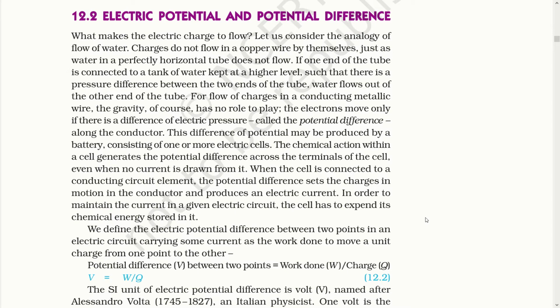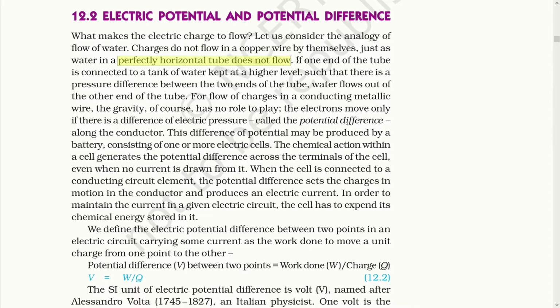Now there needs to be some energy to let the charge flow from one point to another. That energy or that difference is called electric potential or potential difference. What makes the electric charge to flow? Let us consider the analogy of flow of water. Charges do not flow in copper wire by themselves, just as water in a perfectly horizontal tube does not flow.